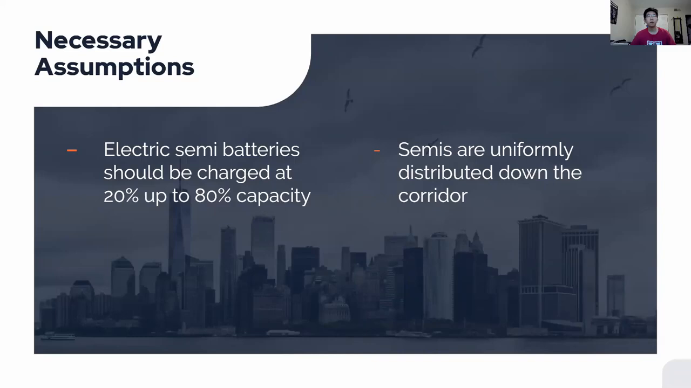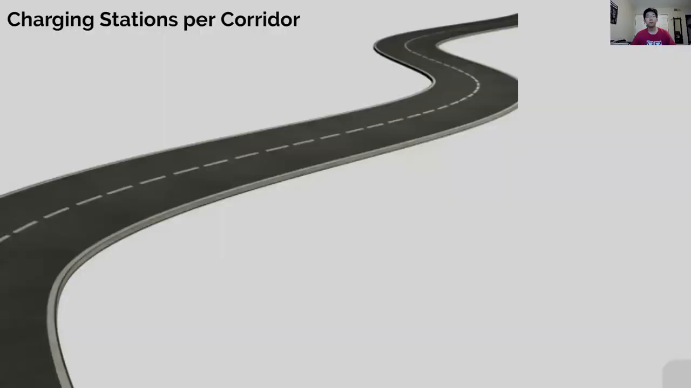The first is that electric semi-batteries should be charged at 20% up to 80% capacity. This is compliant with research we did on battery charging guidelines to preserve battery life. Semis are also uniformly distributed down the corridor. This simplified a lot of the calculations we had to make, and if traffic volume was consistent along the entire route, it allowed us to evenly space the charging stations in our model.